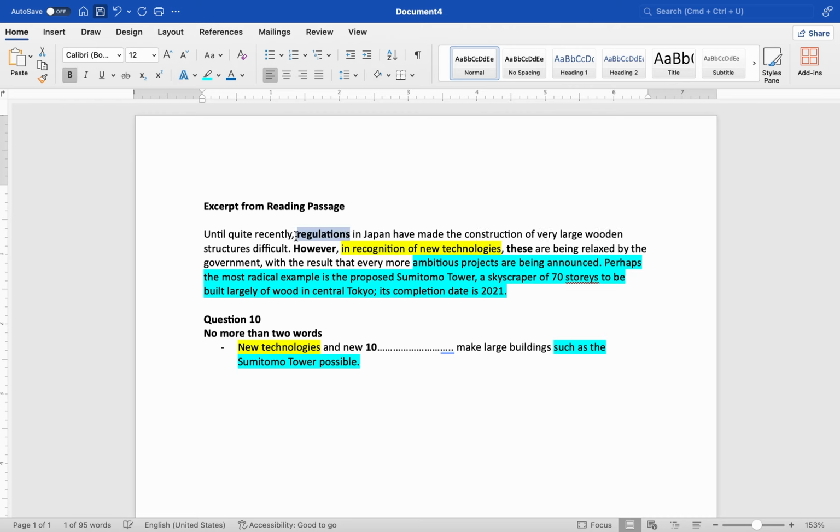Regulations means rules. So there were these regulations, these rules, and because they were, I don't know, crazy complex or complicated, we couldn't build such buildings. But now these regulations are changing. The government is making them a little bit easier, so now we can build big projects. Do you see how this part is the answer to the question?